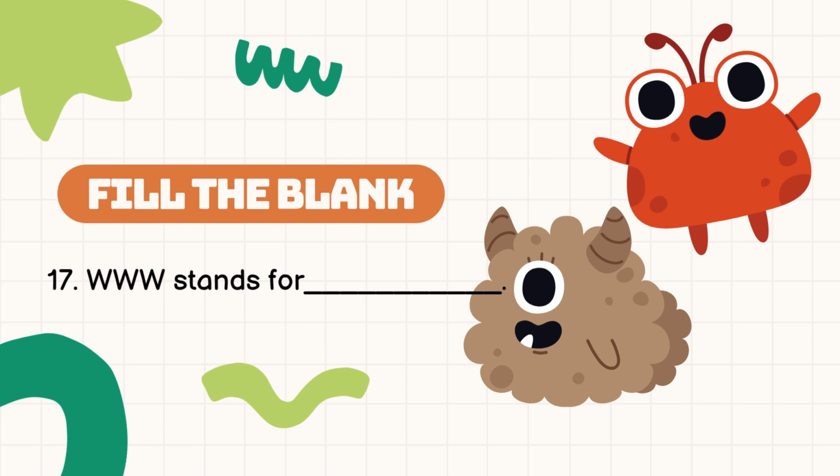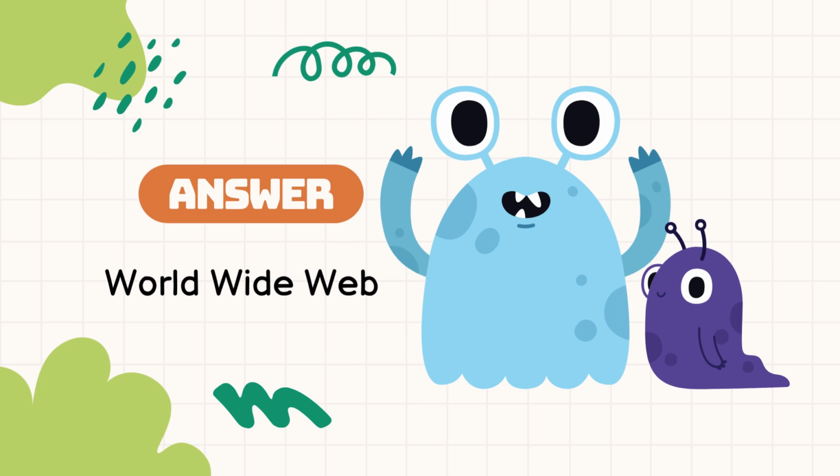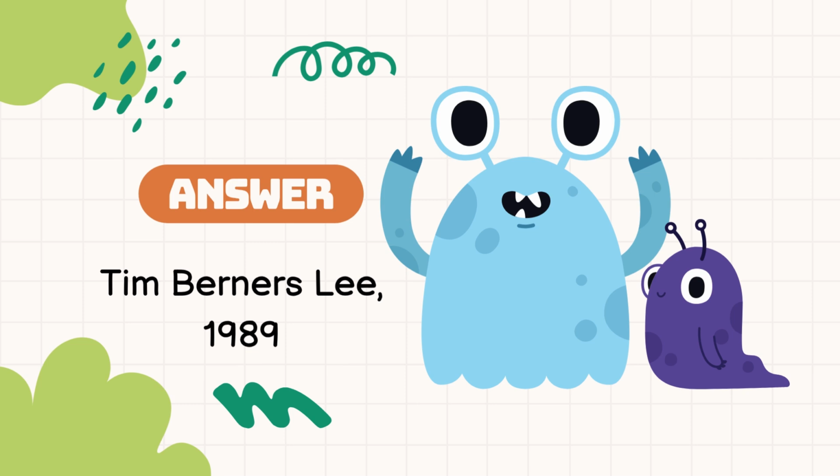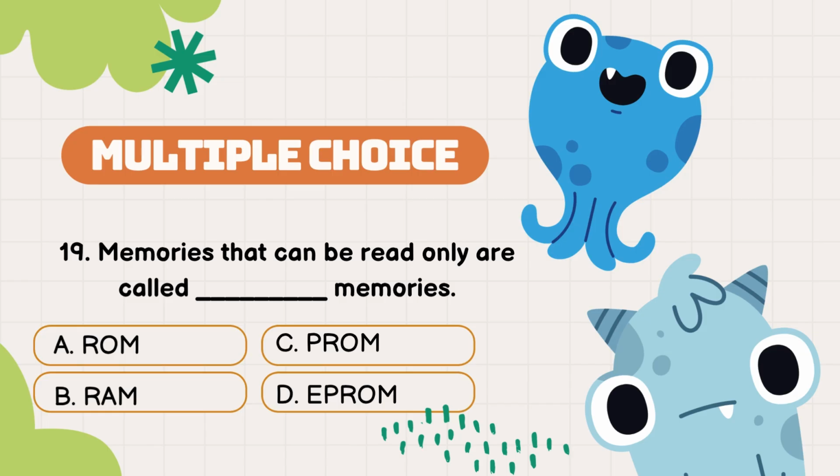Question number 17. WWW stands for. The answer is World Wide Web. Question number 18. WWW was invented by Dash, in the year Dash. The correct answer is Tim Berners-Lee, in the year 1989.